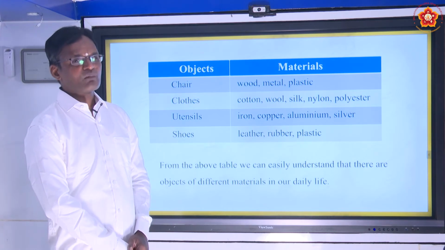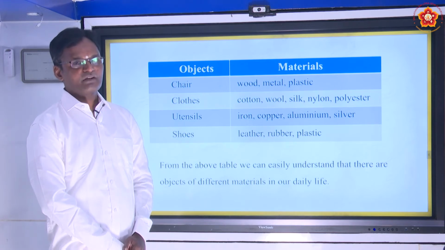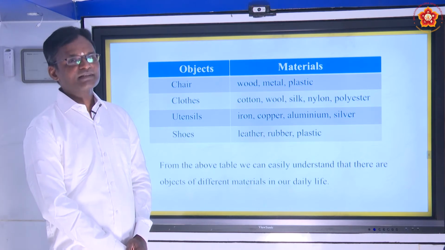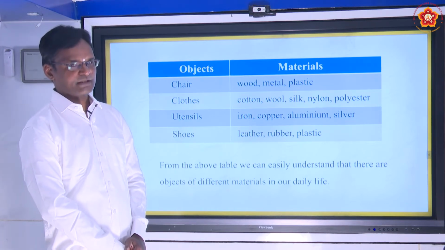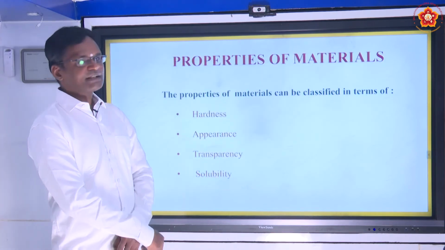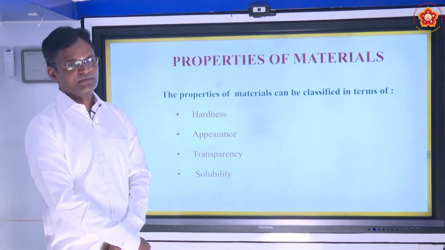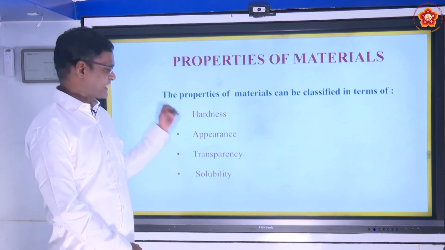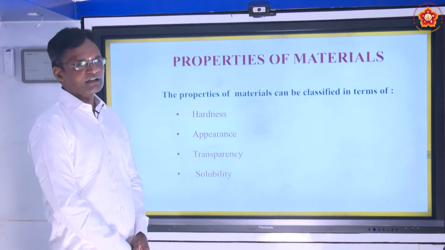Now let us move to the properties of materials, because every human being will have different characters like shape, size or color. In the same way, materials will also be having some properties. Let us learn the properties. So there are basically four properties. We can classify the properties of materials in four types. Number one is hardness, number two is appearance, number three is transparency, number four is solubility.